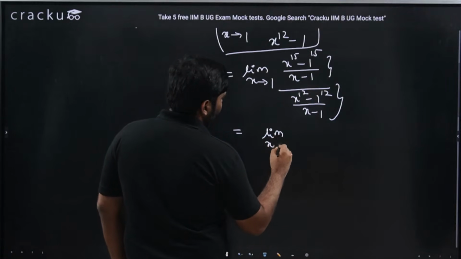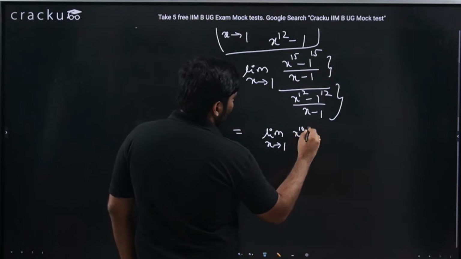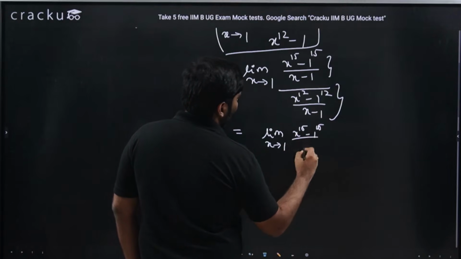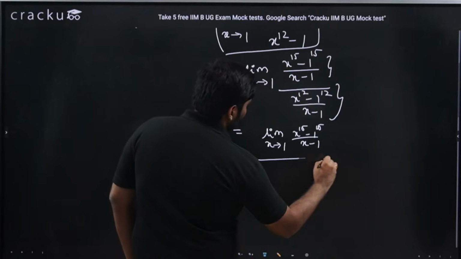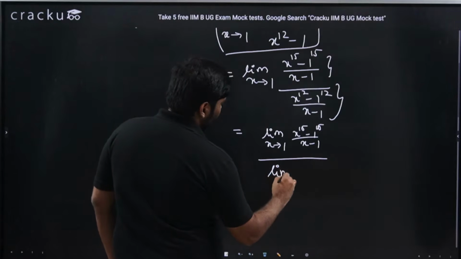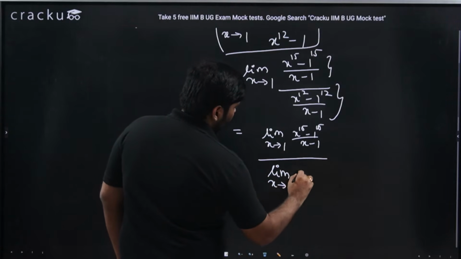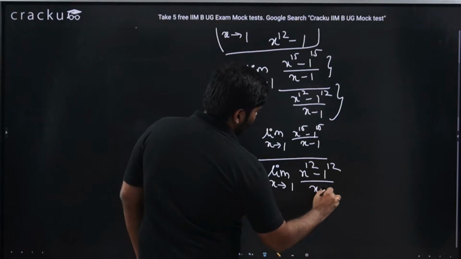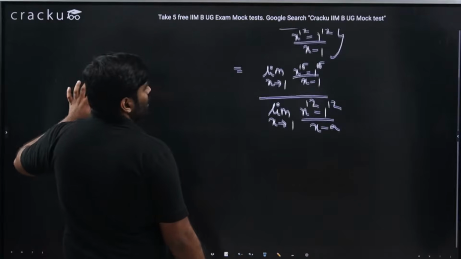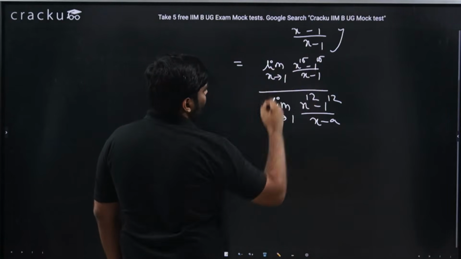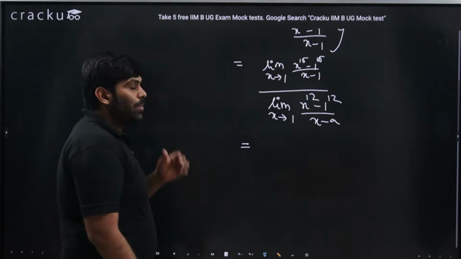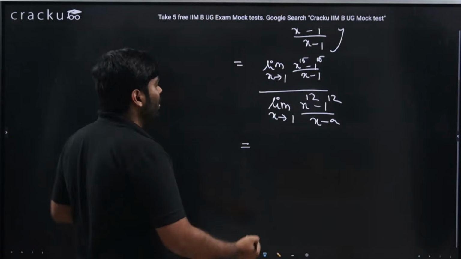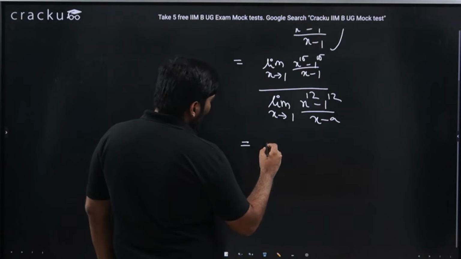But what is this again? This is nothing but x power n minus a power n by x minus a divided by x power n minus a power n by x minus a. So what is this value? As we just discussed in the theorem before, the limit of x power n minus a power n by x minus a will be n into a power n minus 1.